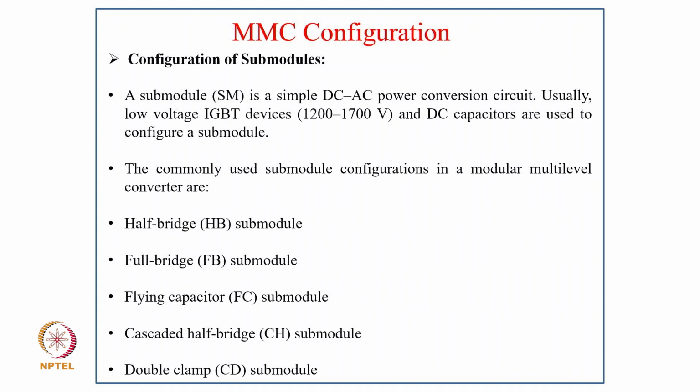Now, coming to the configuration of submodules, the submodule is a simple DC to AC power conversion circuit, usually with low voltage IGBT devices of 1200 volt to 1700 volt, and DC capacitors are used to configure a module. The commonly used submodule configurations in a modular multi-level converter are the half bridge submodule, full bridge submodule, flying capacitor submodule, cascaded half bridge submodule, and the double clamp submodule.